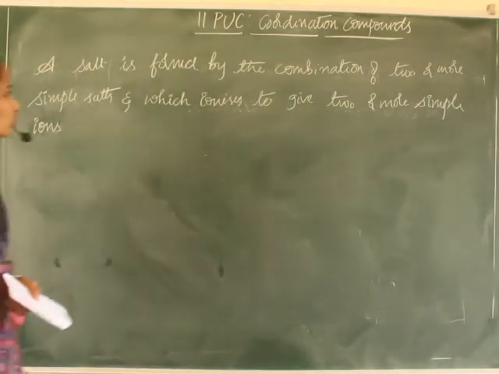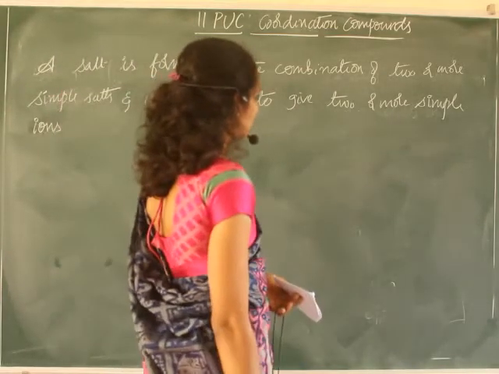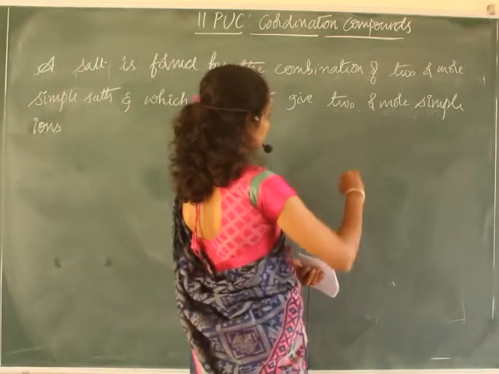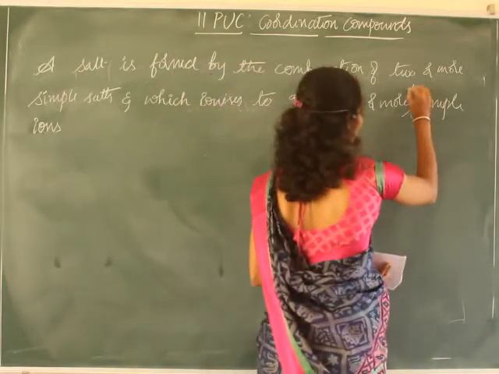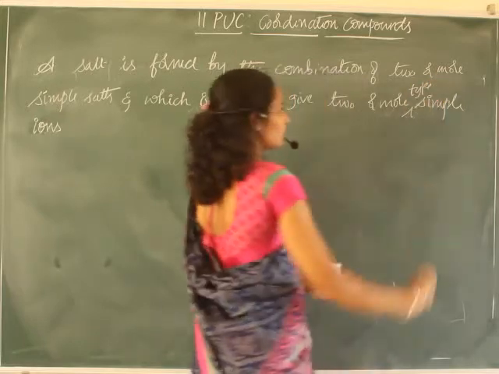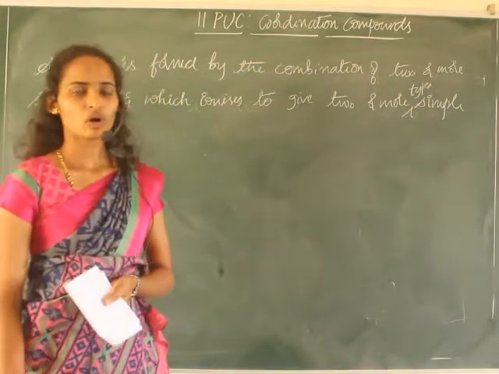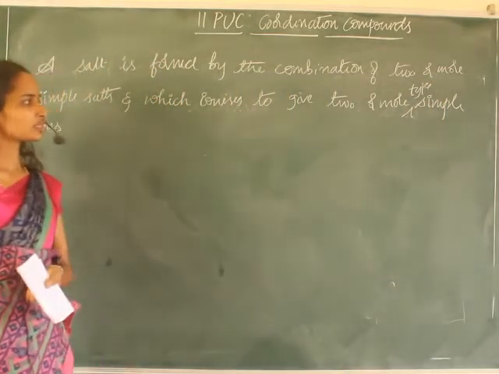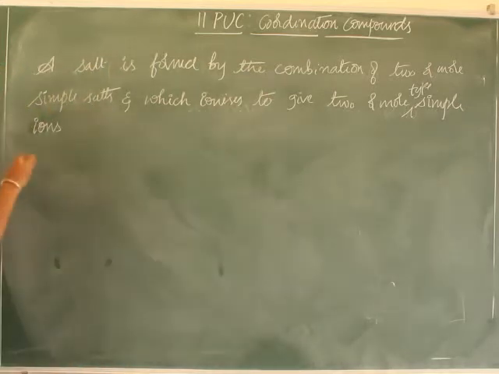That is, two or more types of simple ions. If it is two types or three types of simple ions, then it is called a double salt.